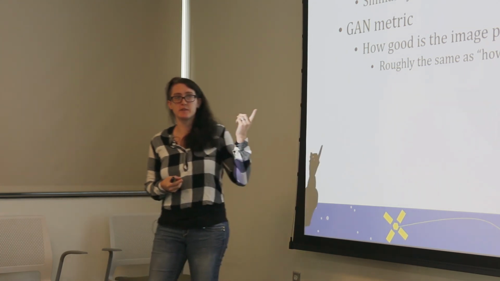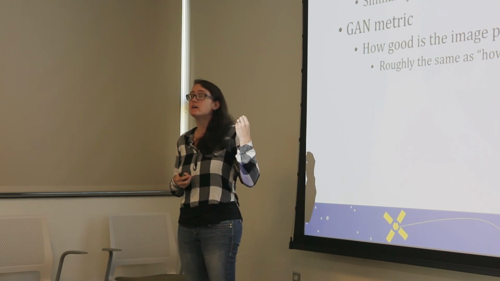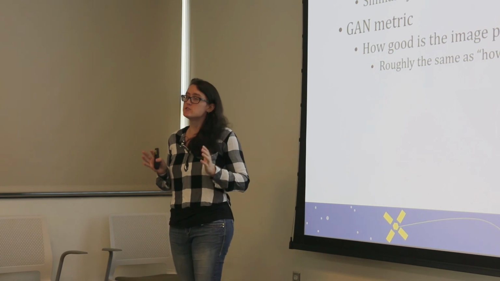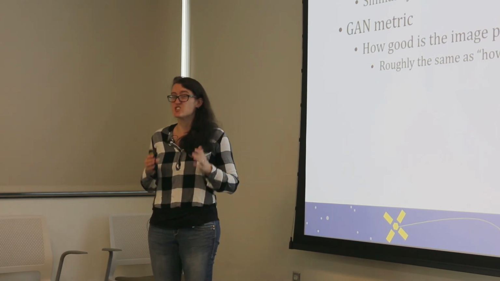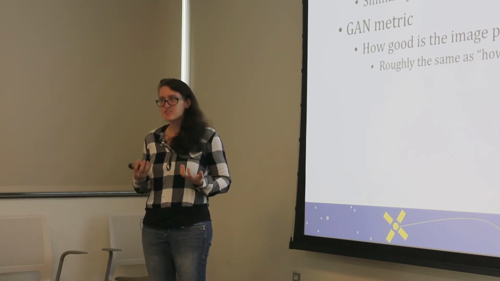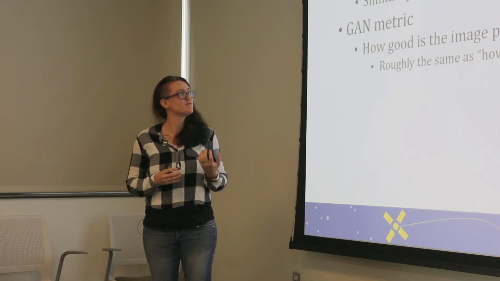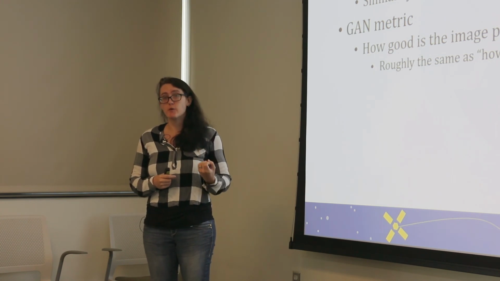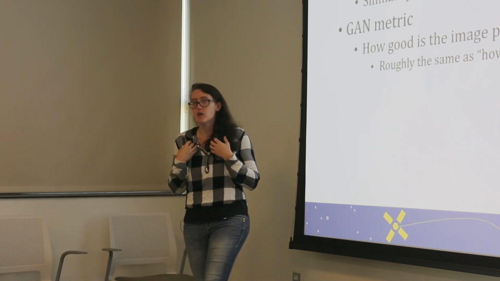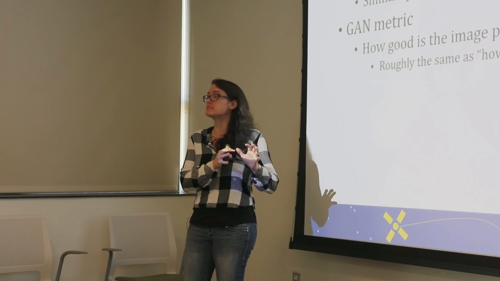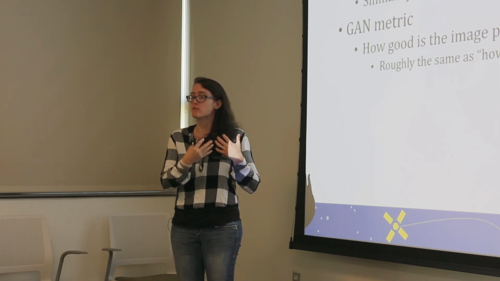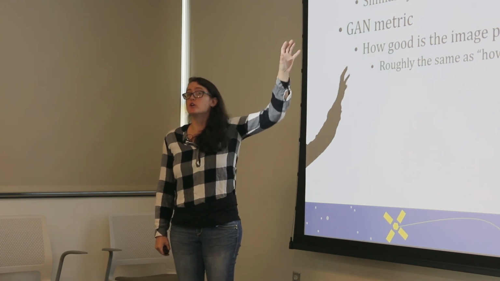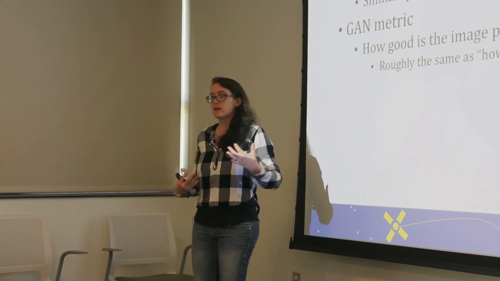Not only were we able to do this with the HINGE data set, but we were also able to compare the descriptions to the original Pascal descriptions. Recall that the images used in the HINGE experiment were all drawn from the Pascal 50S data set. The Pascal data set included 50 descriptions for each image. We were able to compare our descriptions to the ones already established as belonging to the image in the data set to see if they agreed, to see if they were similar. So that's how we could tell kind of if the descriptions were good going in, if they might make good training data for a GAN.